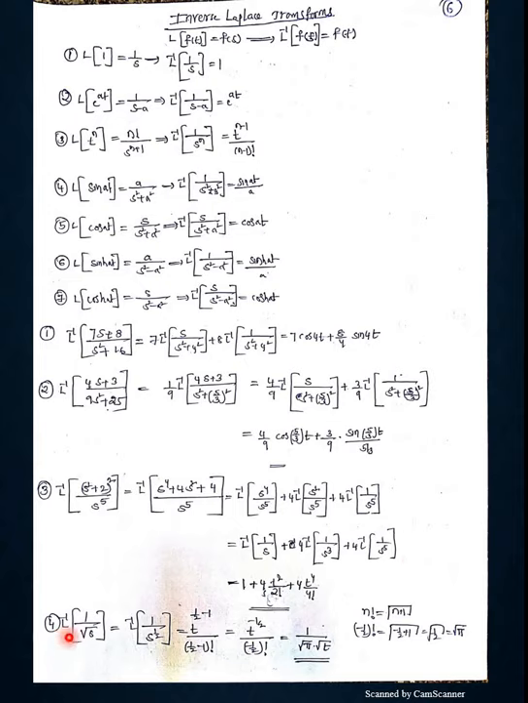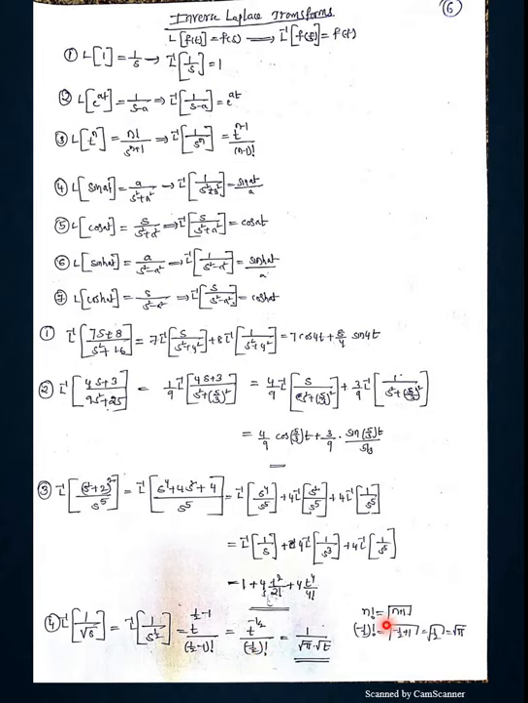Please come down to here, L inverse of 1 by root s. Root s is nothing but s power 1 by 2. S power 1 by 2 definitely follows formula number 3. So s power 1 by 2 means n is 1 by 2: t to the power of 1 by 2 minus 1, by (1 by 2 minus 1) factorial. That is nothing but t power minus 1 by 2, by (minus 1 by 2) factorial.